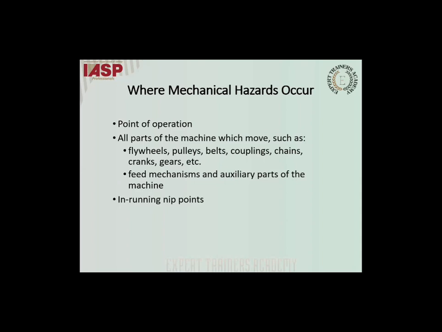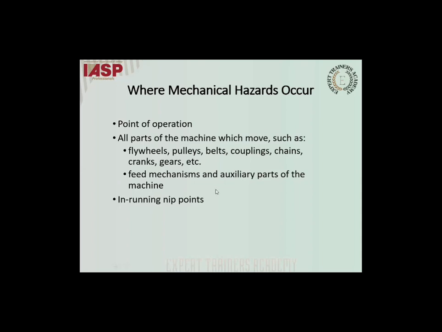Where do mechanical hazards occur? The mechanical hazards I mentioned, crushing, shearing, and puncture, usually happen at the point of operation or at any moving part of the machine, such as flywheels, pulley belts, couplings, chains, gears, etc. Also where there are feeding mechanisms and auxiliary components of the machine, and in running nip points, where a rotary part of the machine meets the belt.